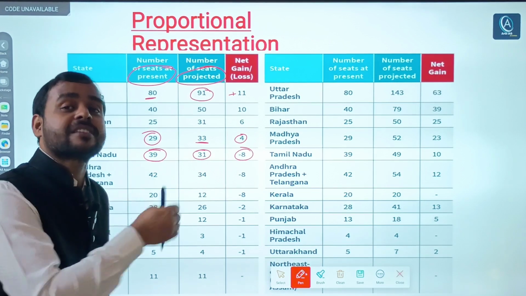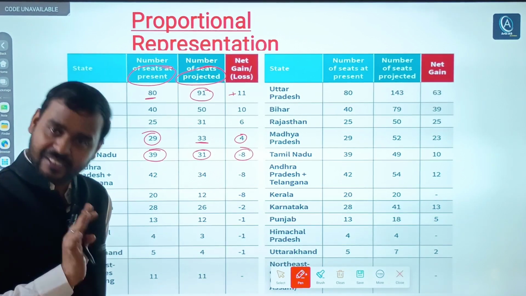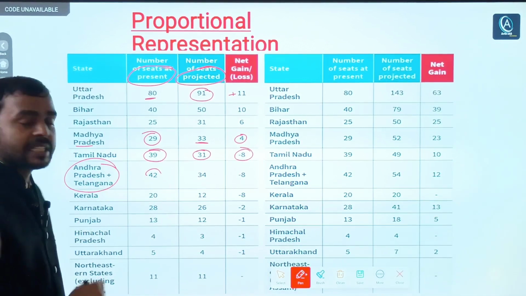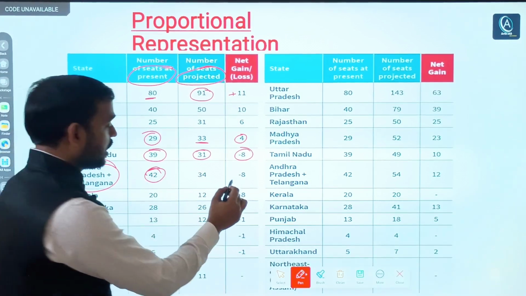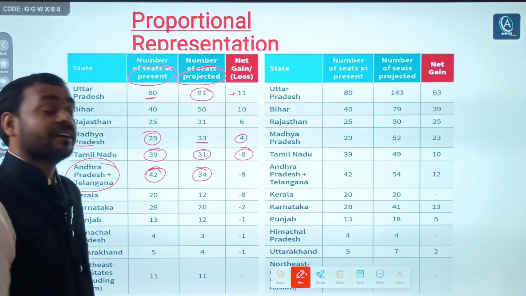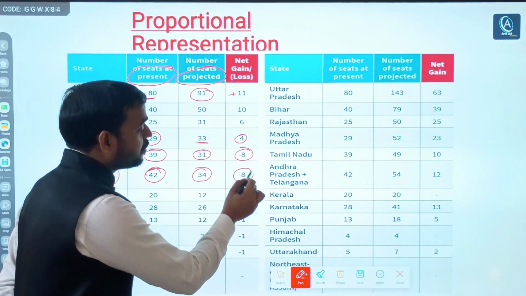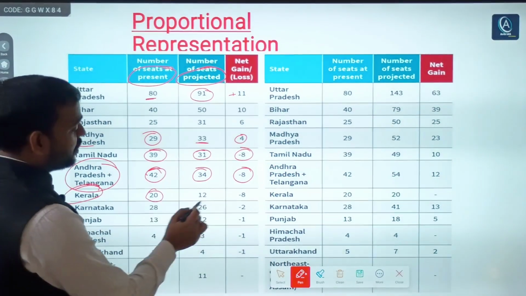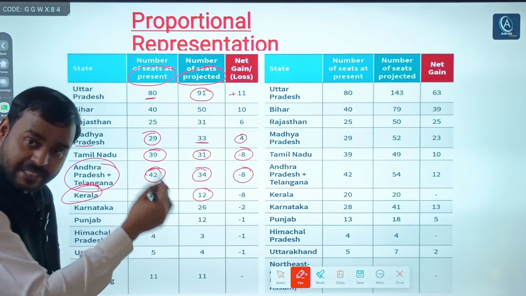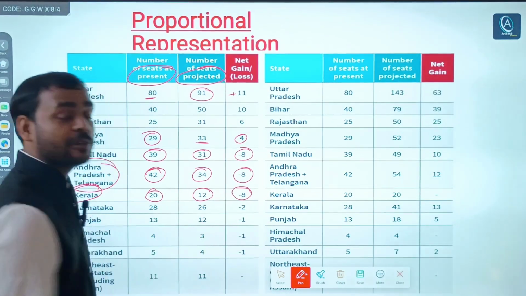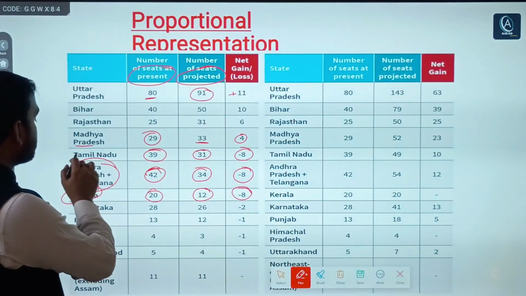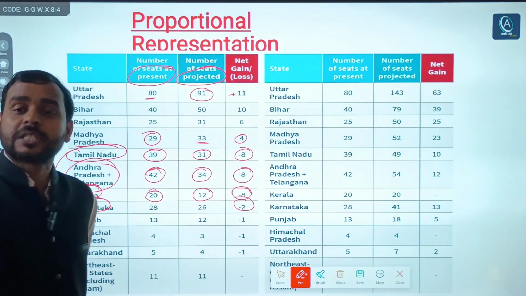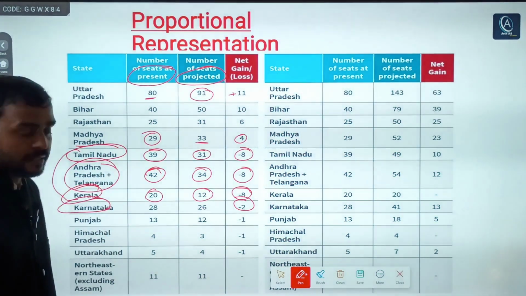That's why the southern states are concerned. Andhra Pradesh and Telangana combined have 42 seats, but it will go down to 34, a loss of 8 seats. Kerala again has 20 seats, but if delimitation takes place, it will also lose 8 seats. So you can see the southern states are concerned. Karnataka, same, will lose 2 seats. That's why these states are concerned.